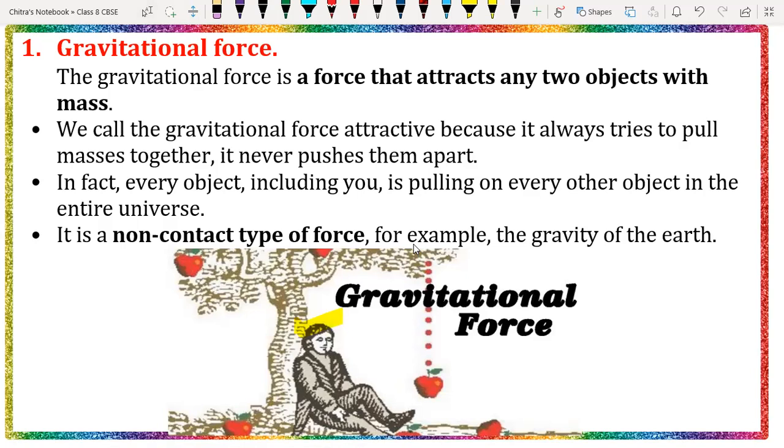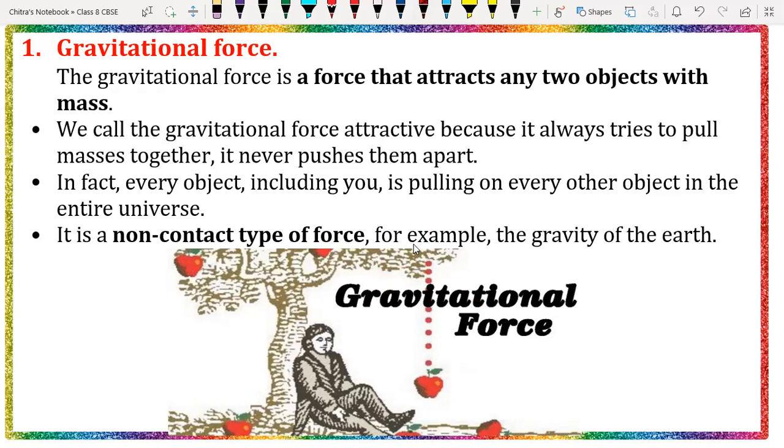Once upon a time, Newton sat under an apple tree, and one of the apples fell on his head and he got hurt. He was thinking about why that apple was attracted vertically toward the surface of the earth, why it was not flowing in another direction or at another angle or upward, why it was falling straight toward the surface of the earth.